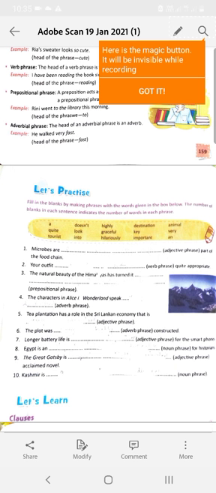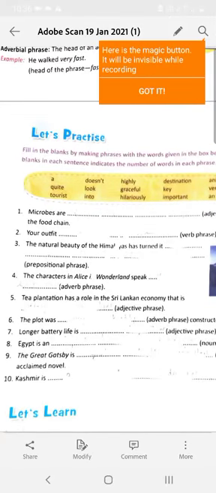Next one, number 2, we are asked to frame a verb phrase. Your outfit does not look quite appropriate. Third, solve: the natural beauty of Himalayas has turned it into an important tourist destination. So, it's a prepositional phrase. Number 4, the characters in Alice in Wonderland speak very hilariously. So, adverbial phrase. Tea plantation has a role in the Sri Lankan economy that is very important.